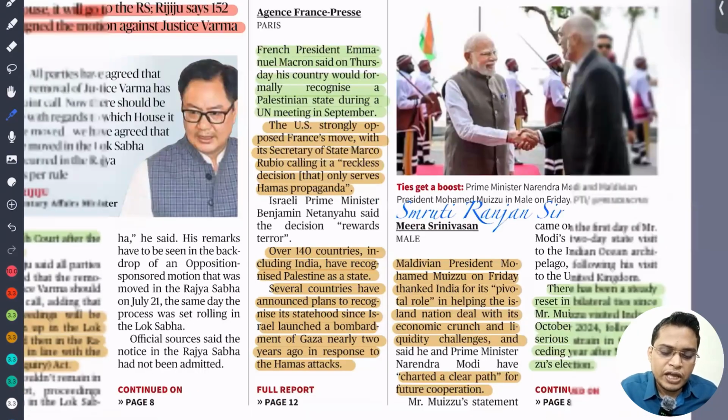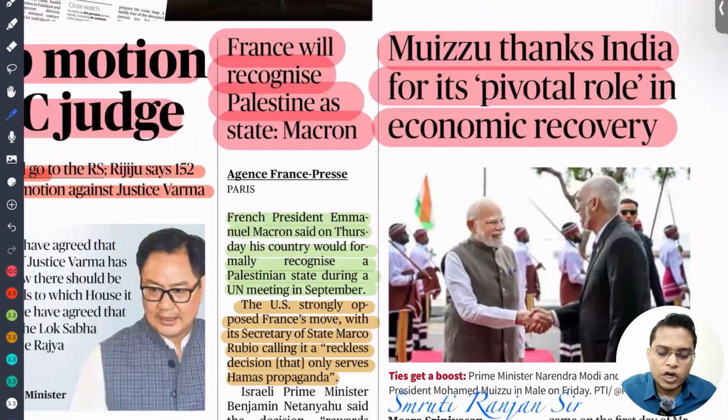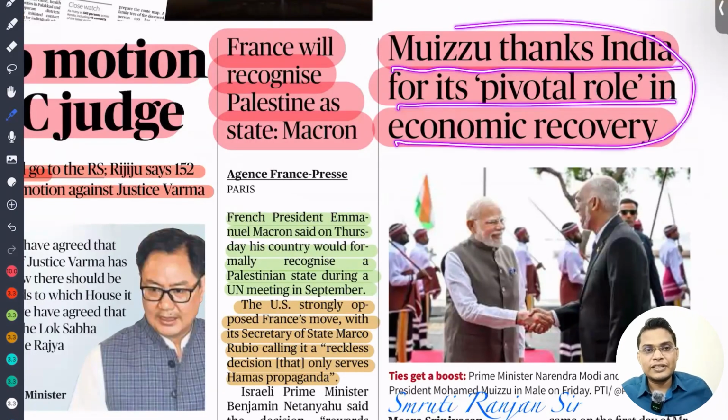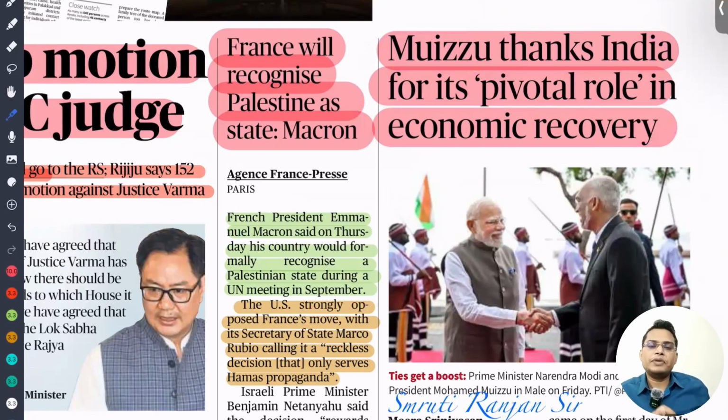So next is Muizzu thanks India for its pivotal role in economic recovery. So we know that in the recent past, Muizzu, the president of the Maldives, won after using anti-India sentiments, and after that, there was a remark against our prime minister, and Indian people started a campaign to stop traveling to the Maldives. So due to that, relations deteriorated very badly. But later on, after Muizzu visited India, our relationship is on the path of recovery.